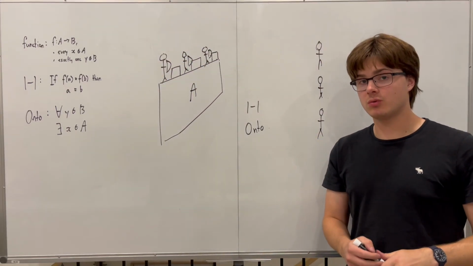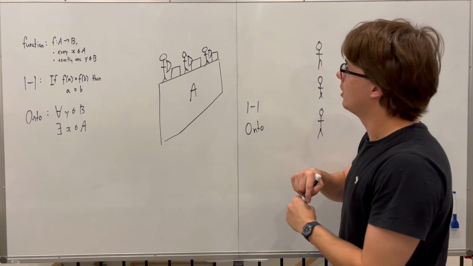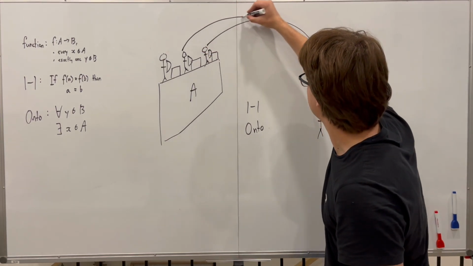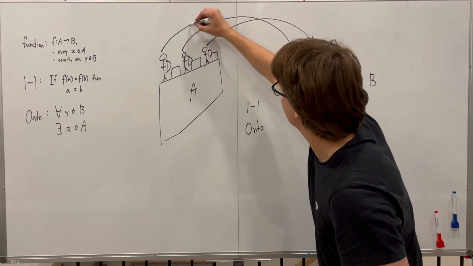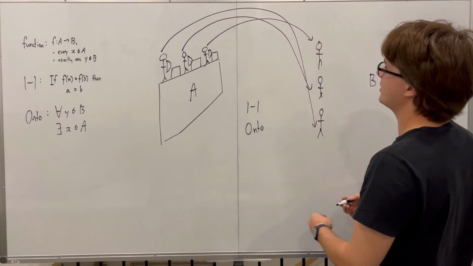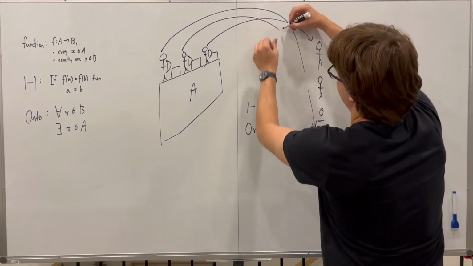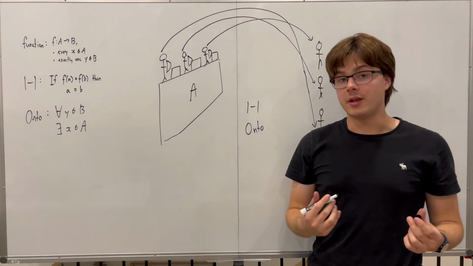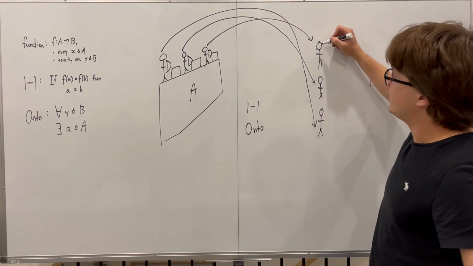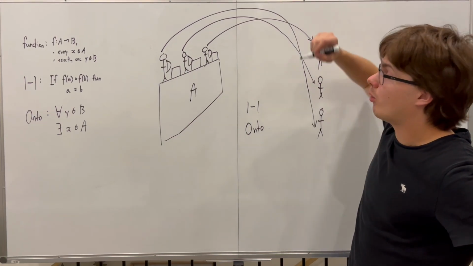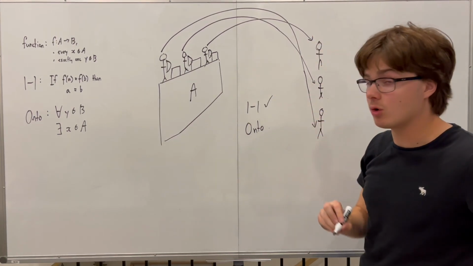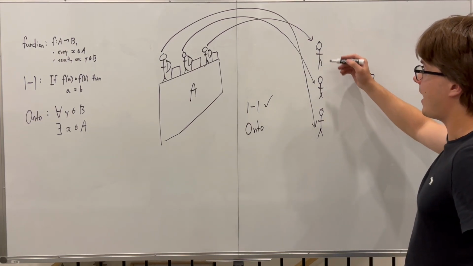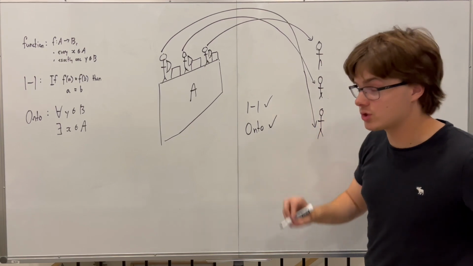The last function we're going to look at with this analogy. If we have this archer firing at this guy, this archer firing at this guy, and this archer firing at this guy. Let me draw this arrow maybe a little bit nicer. We'll draw it like this. Is this function one-to-one? Yes, because every arrow hitting each enemy is coming from one archer. So yes, it is in fact one-to-one. Is the function onto? Well, it looks like we are hitting every single enemy, so yes, it is also onto.